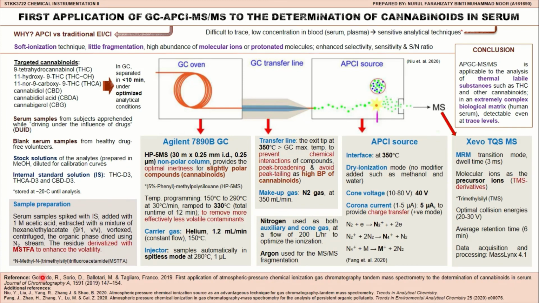I use the main reference from Gotardo 2019 and several additional references for the schematic diagram and for the half ionization equation for charge transfer.